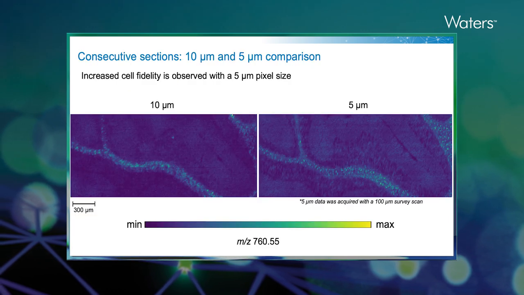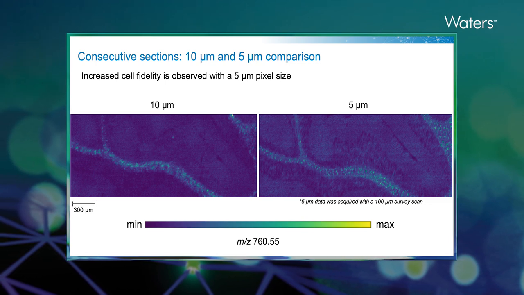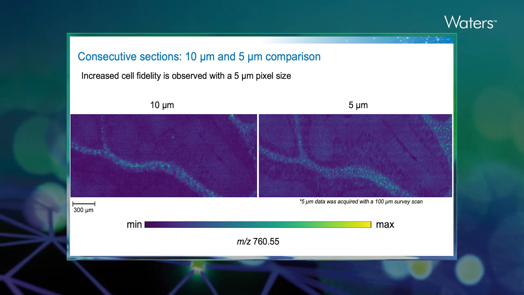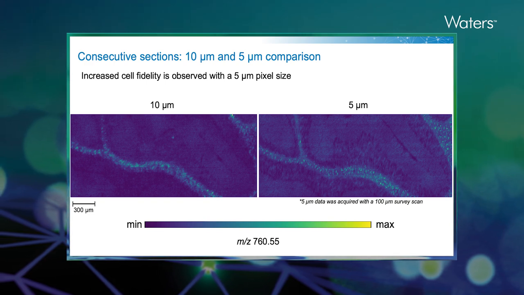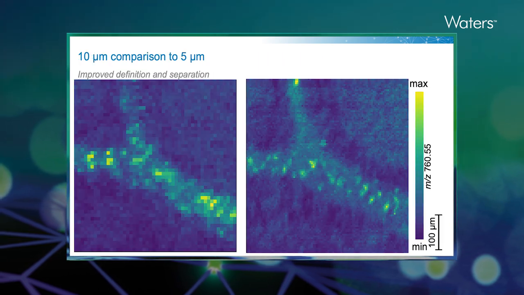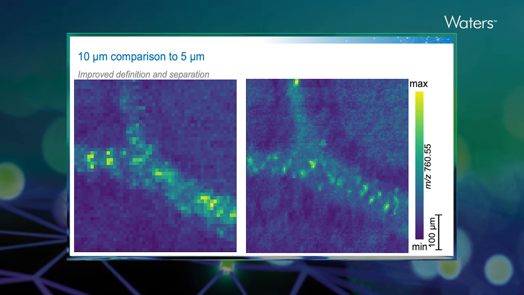So what we did was to have a look and see what happened if we then stepped down the pixel size to 5 micrometers. And at the 5 micrometer, we saw an increase in fidelity. So now suddenly we could separate these individual cells. And from these cells, we can start to do some estimation of the actual resolution that we're achieving.